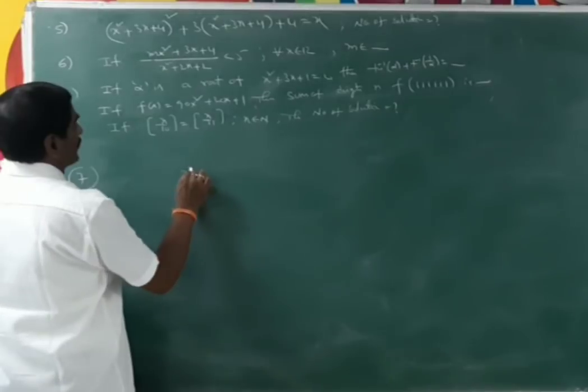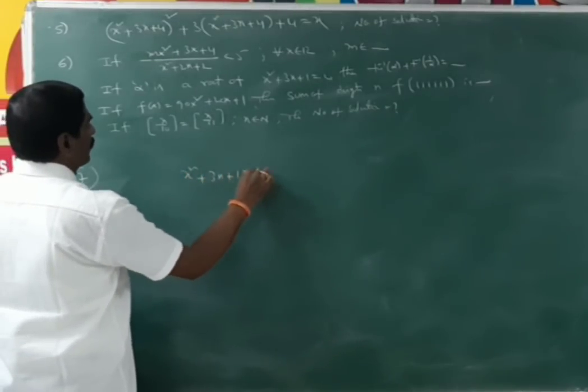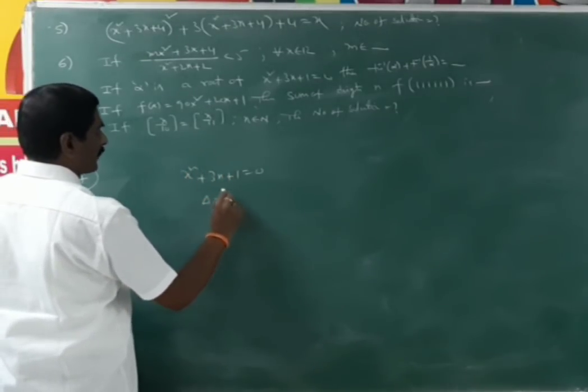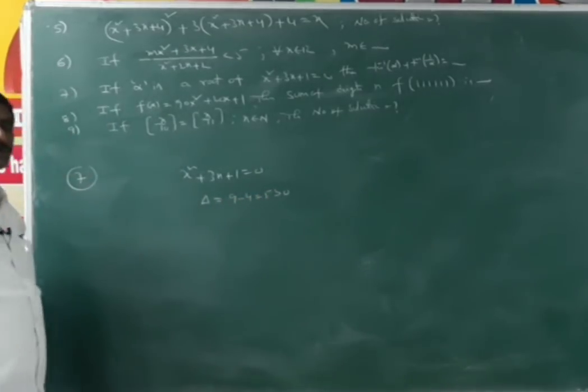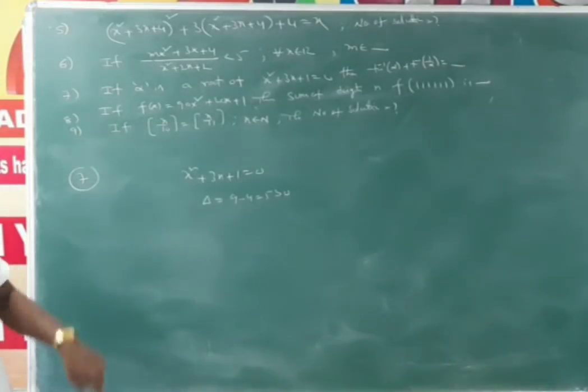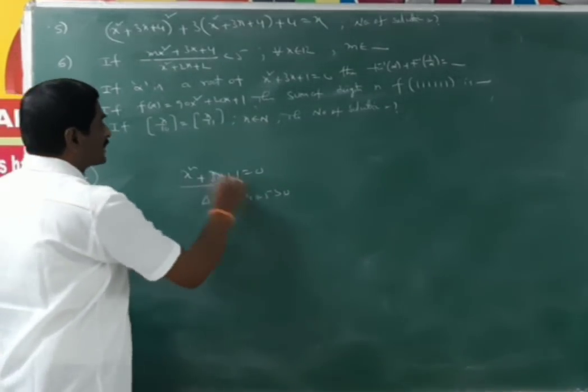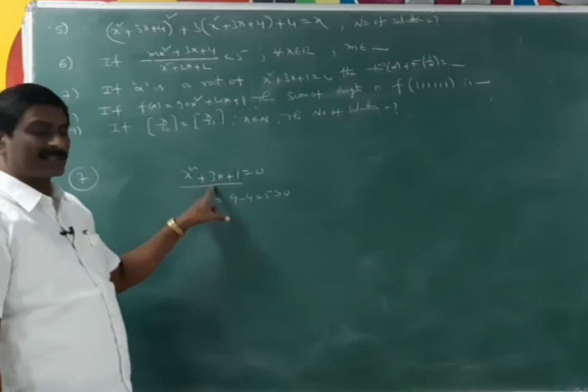Given quadratic equation is x square plus 3x plus 1 is equal to 0. Here delta is equal to b square minus 4ac, that means 9 minus 4, 5, greater than 0. That means roots are real and distinct. At the same time, all the coefficients of this quadratic expression, a is equal to 1, b is equal to 3, c is equal to 1, are positive.